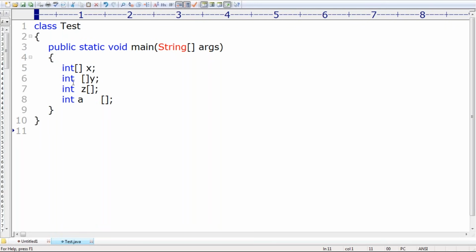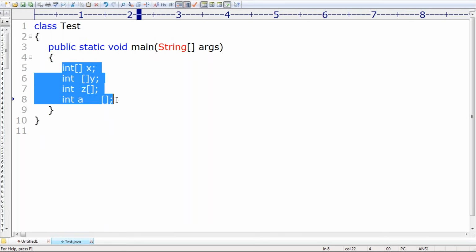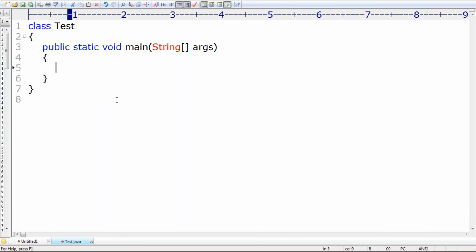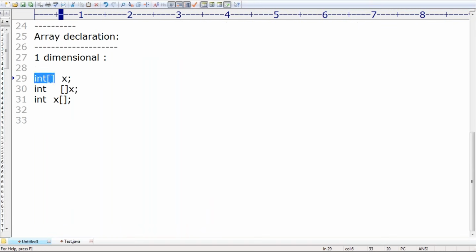Now that's all. This is about how to declare a one dimensional array. Now take very special care about this one. What is my doubt here? Observe that I want to represent an array. My requirement is to represent int values, and how many? 4 int values I want to represent.